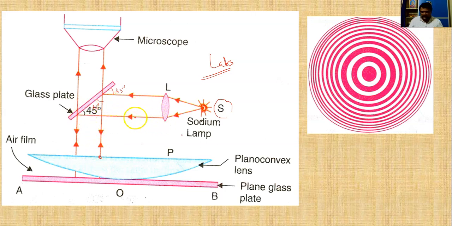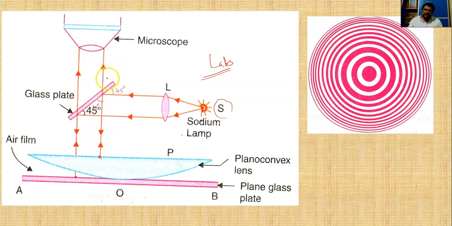Let us say this ray is coming and incident on this glass plate. It is reflected back and goes to this plano convex lens, hits our glass plate, and comes back like this. This ray is going to the microscope, and this ray is also entering the microscope.